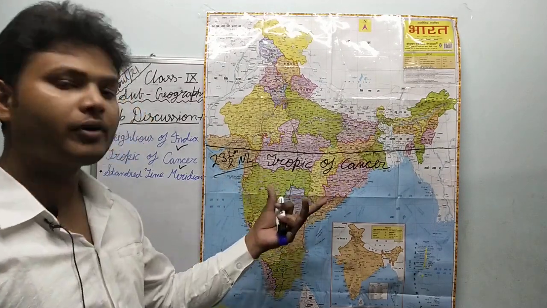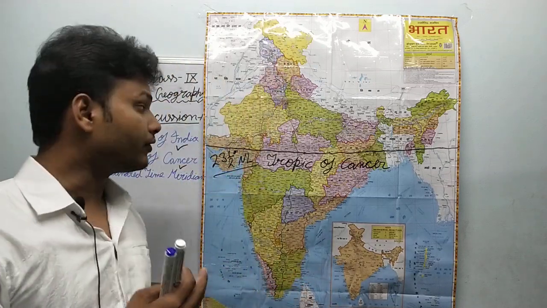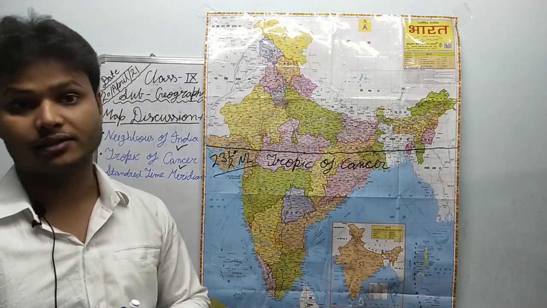Okay, so this is Tropic of Cancer. The 23.5 degree northern latitude is known as the Tropic of Cancer, which divides India into exactly 2 equal parts. And now let's find out how many states there are through which this line is passing.